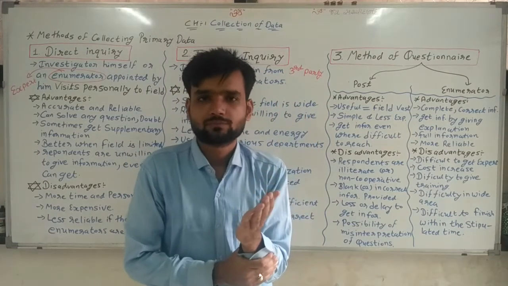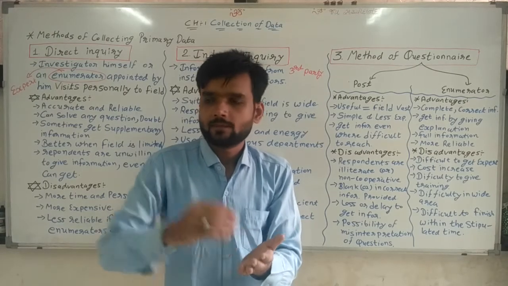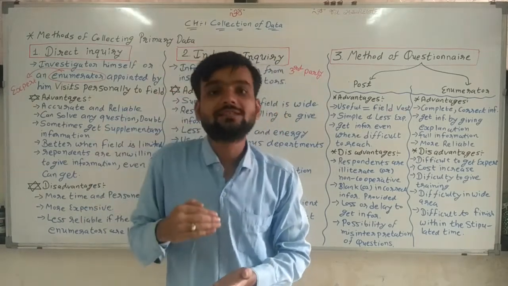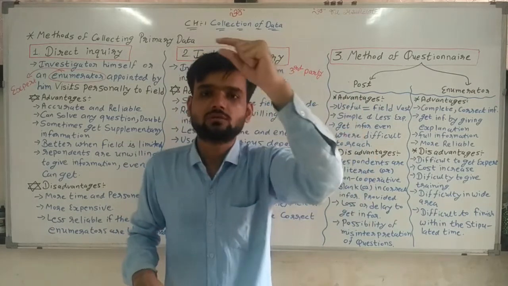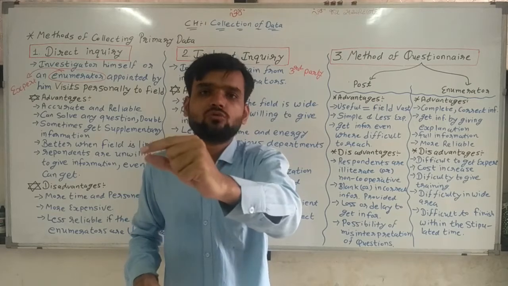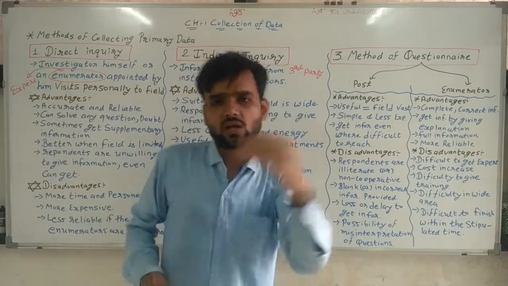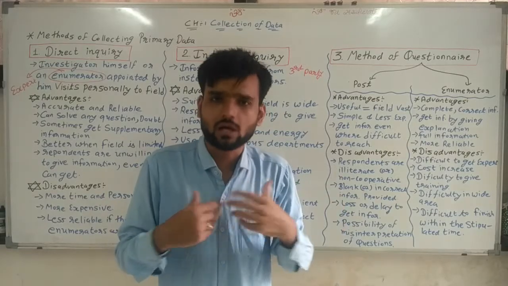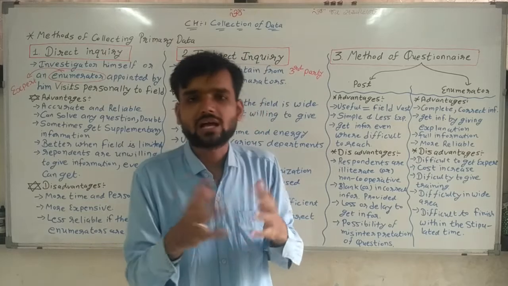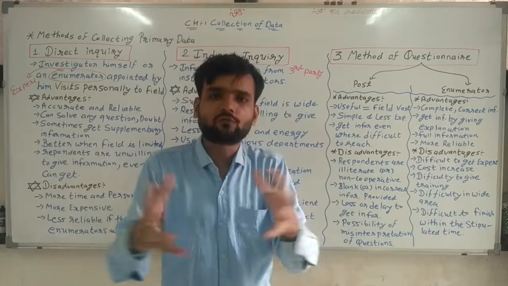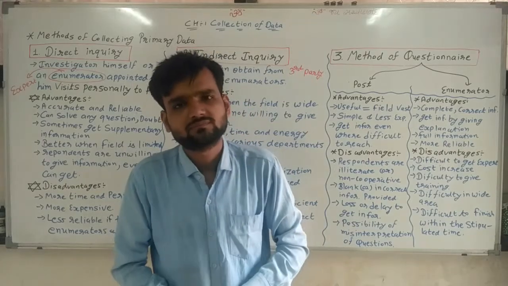Questionnaire means a number of questions in sequence. First question, name. Second question, related to their particular area. Third question, related to our queries, the answers we need. So these are the number of questions in one form, that is a questionnaire.